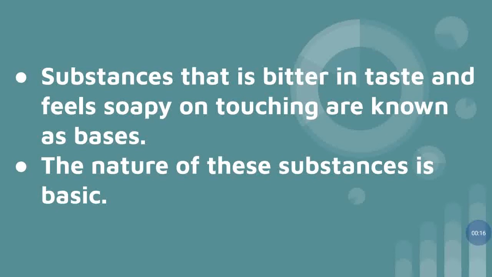Children, now we learned about acids and bases. We know acids are sour in taste, whereas bases are bitter in taste and feel soapy when we touch them. Here, acids and bases have different properties, right?